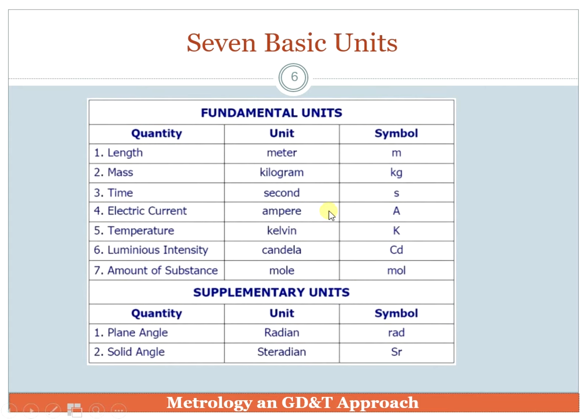The basic 7 quantities, everyone is aware of them, but we can concentrate on them: length, mass, time, electric current, temperature, luminous intensity and amount of substance are the basic 7 fundamental quantities, and there are 2 supplementary units as well: plane angle and solid angle. Then their units and their symbolic representation. These 7 quantities should be known to everyone, which will be very helpful in our further sessions.